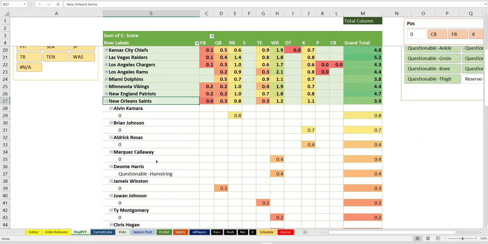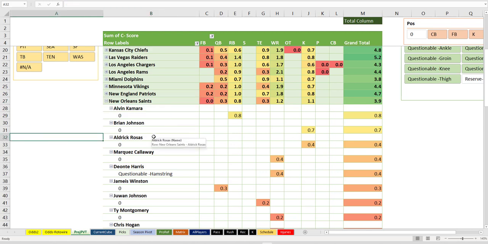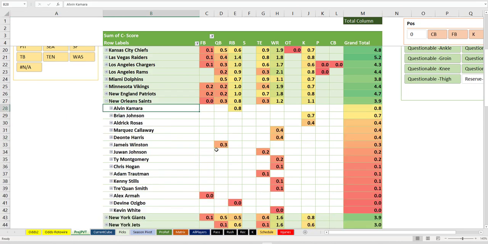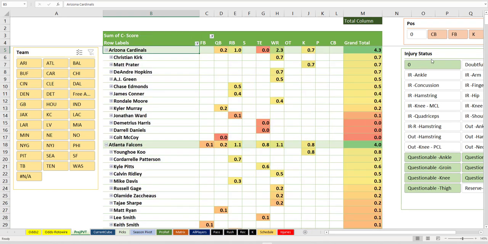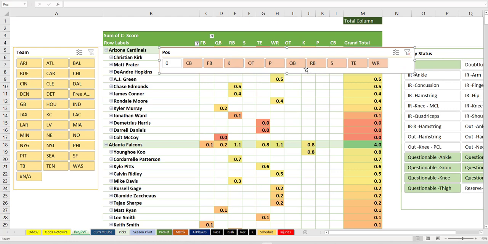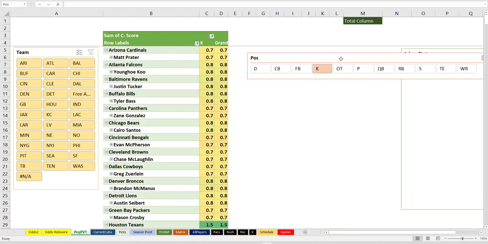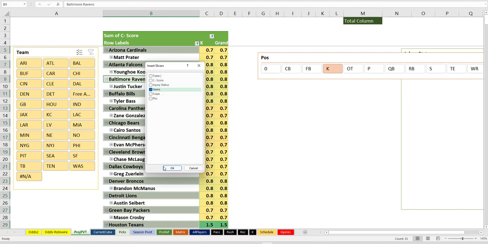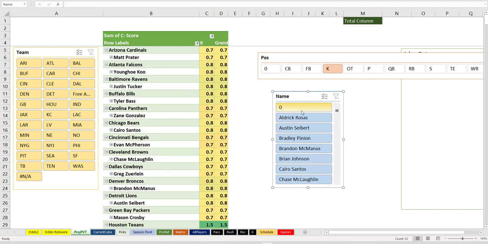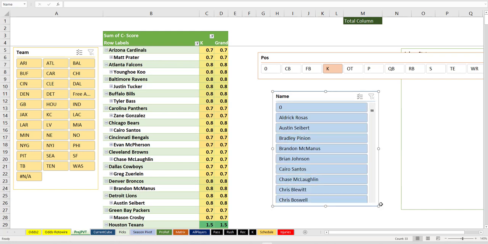No, they still have the 1.1. So here's this thing. I want to get rid of one of their kickers also. I want to get rid of Aldrich Rosas. As a matter of fact, I'll tell you what I want to do, is I want to get rid of all multiple kickers. Watch what we're going to do. We're going to go to positions, and we're going to say just kickers. And when a team has more than one kicker, we're going to open up a new slicer for name, and we're going to get rid of them. So we don't double points when it comes to kickers. And that's how we're going to do this.